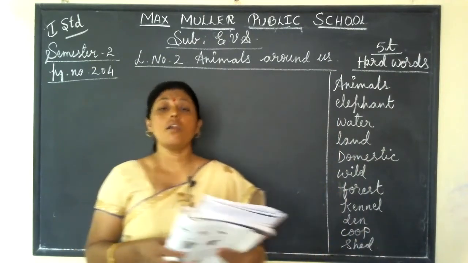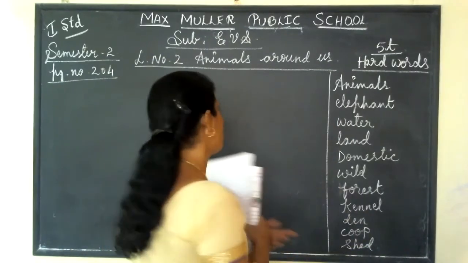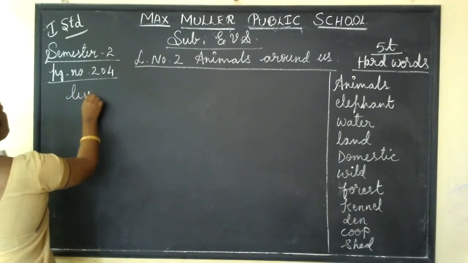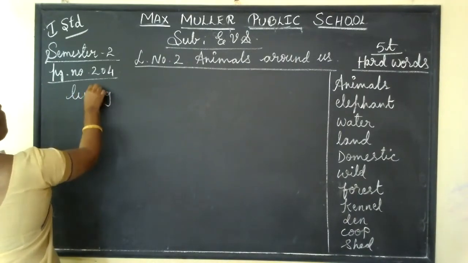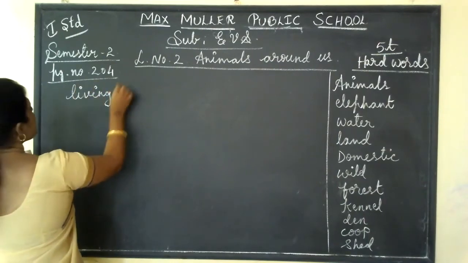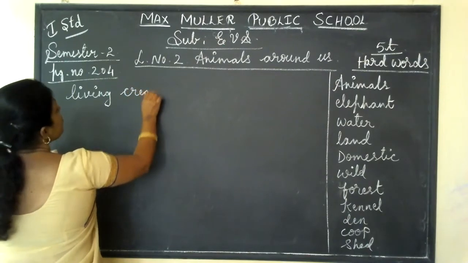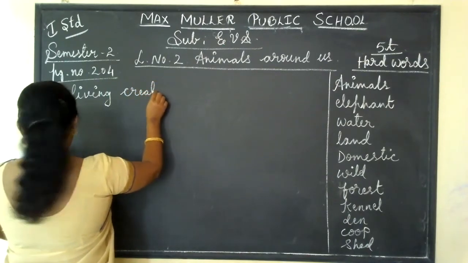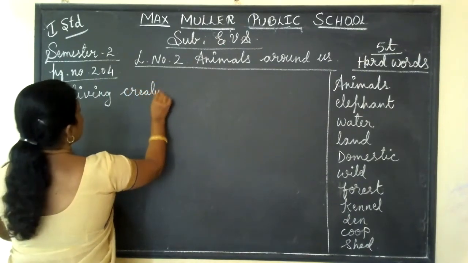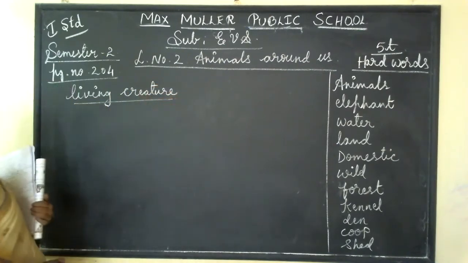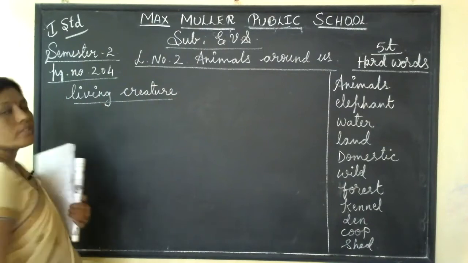They are all living creatures. See, animals are living creatures. Living things, non-living things, we already know. Animals are living creatures. They come under living things, isn't it?